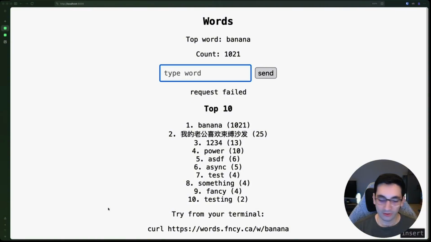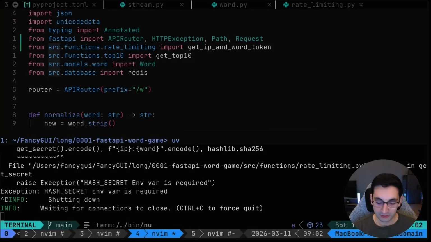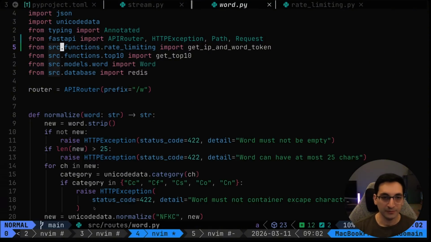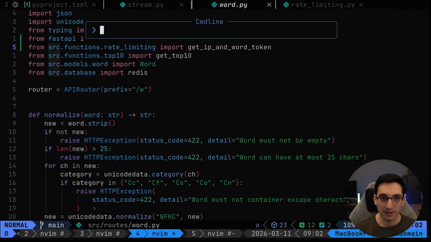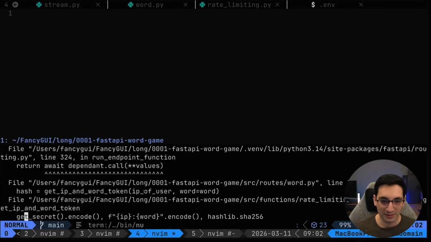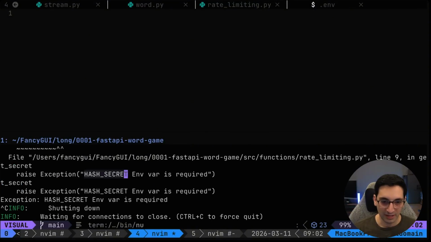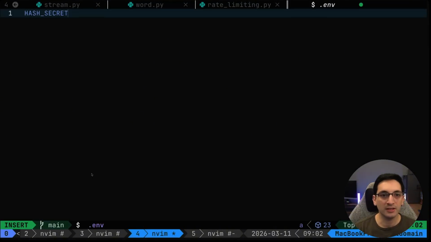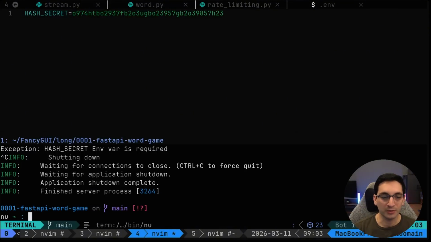Anyways, let's go back to my terminal and stop it. What was the name of the variable here? Hash secret. Okay, good. So a hash secret is going to be just a salting secret. I can do some crazy things here. That's fine. And I'm going to generate one later using a proper tool like OpenSSL.